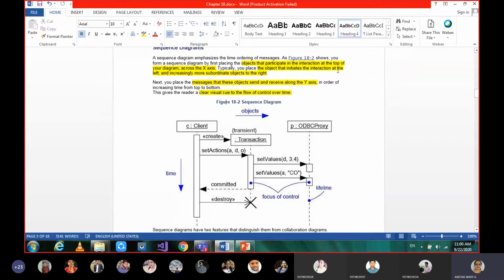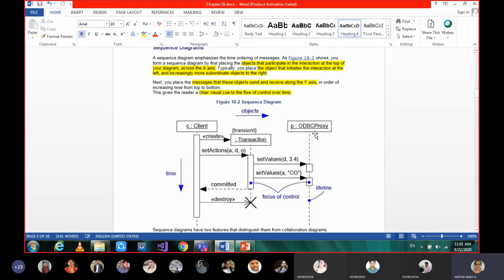The objects that initiate the interaction are at the left and increasingly more subordinate objects to the right. And the messages that these objects send and receive go along the y-axis, along the lifelines. Between these lifelines we give the messages. And the clear visual cue is that the flow of control is over time.